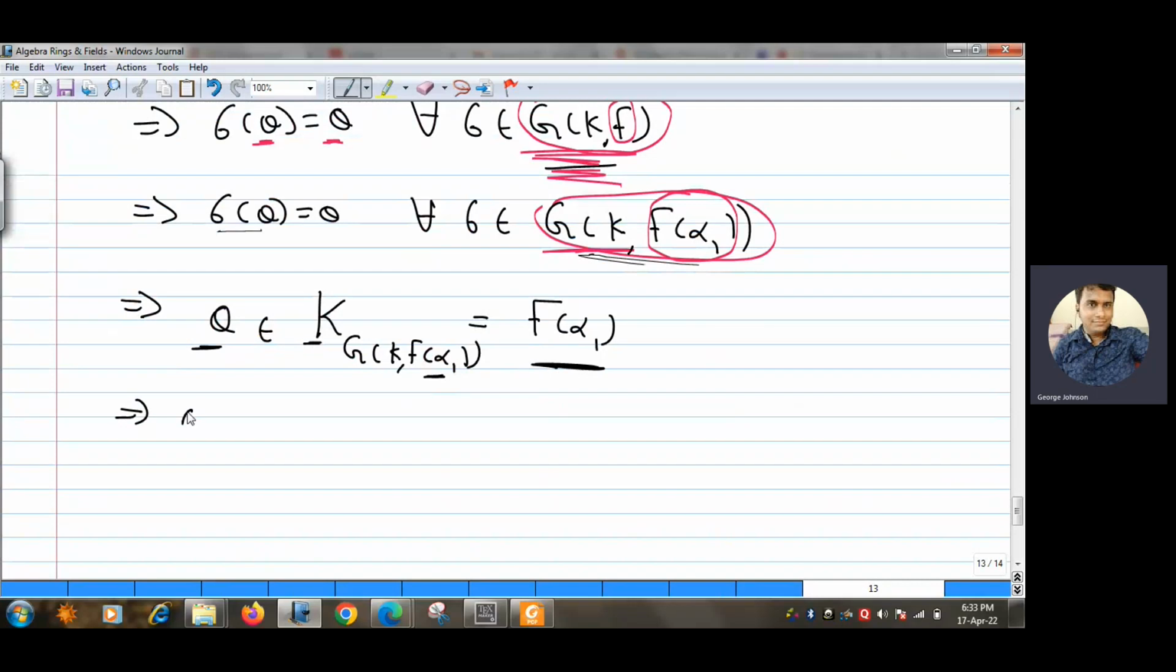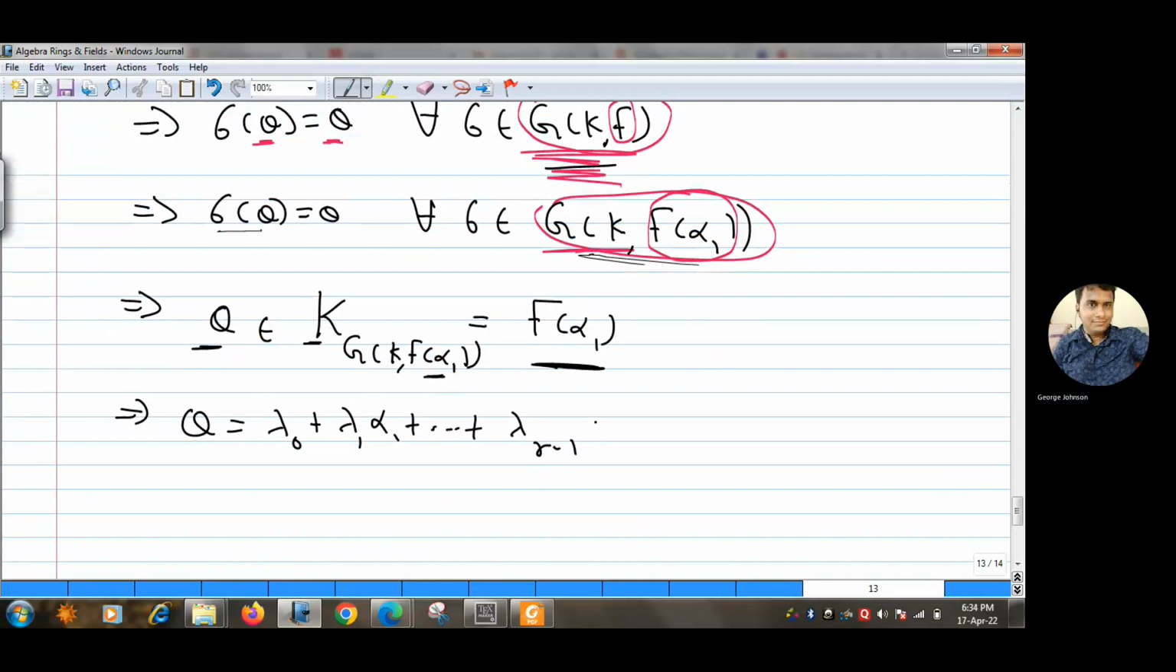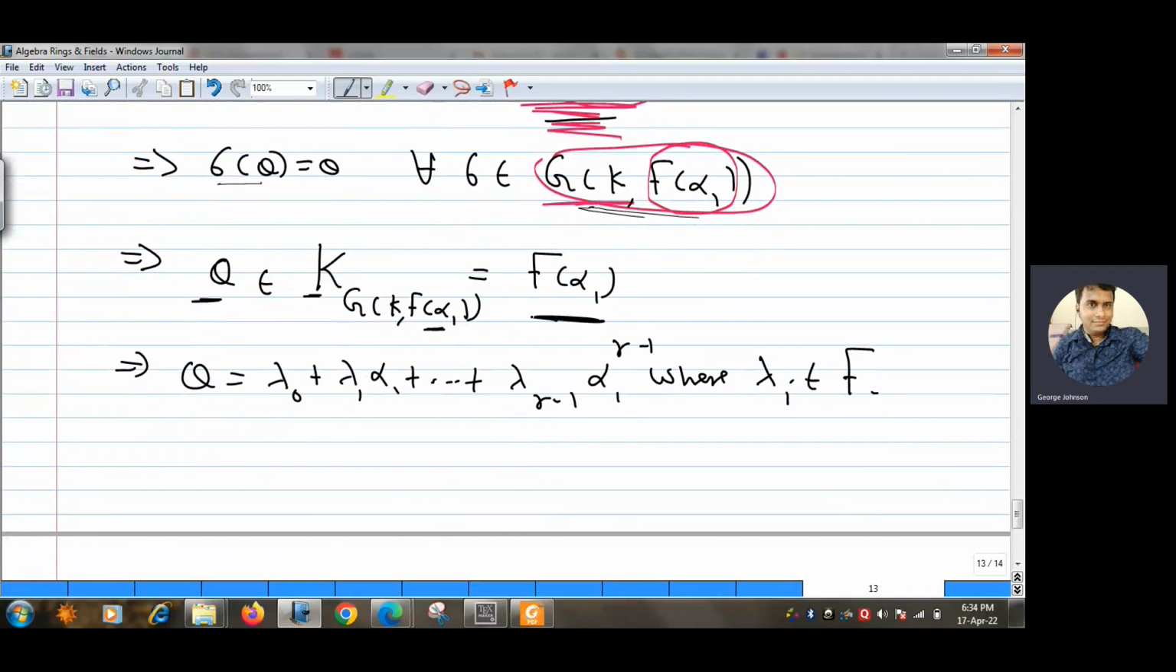So can you see that theta is of this form only: lambda 0 plus lambda 1 alpha 1 plus and so on up to lambda r minus 1 alpha 1 to the power r minus 1, where all these lambda i's are from F. You should think about why I stopped at r minus 1 only. The question is, if theta is an element of F(alpha 1), why does it look like this? If I prove that every element of F(alpha 1) is of this form, then we are done, right?